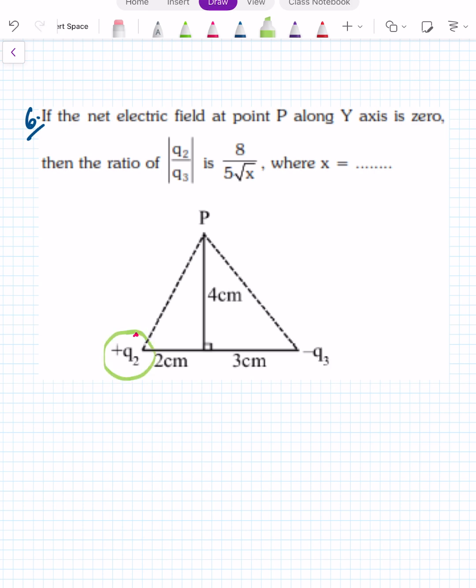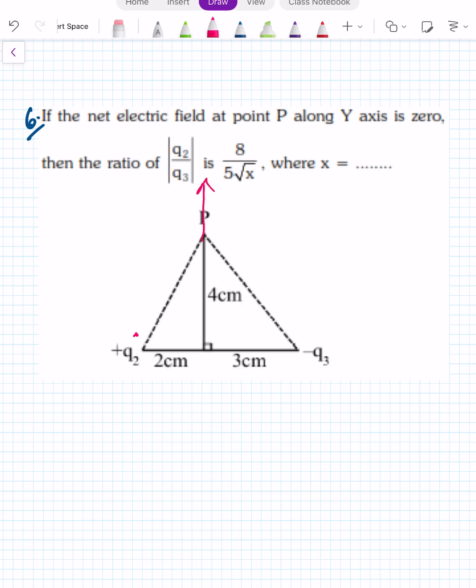Two charges are mentioned, Q2 and minus Q3, and in the question it is given that the net electric field at this point P along the y-axis direction is 0. Then you have to find the ratio of the magnitudes of the charges Q2 and Q3. In the question as such it is not mentioned that point P is on the y-axis, but we are going to assume that this direction is the y-axis.